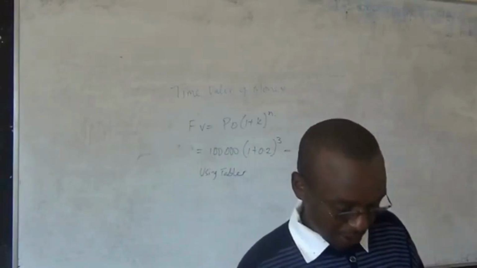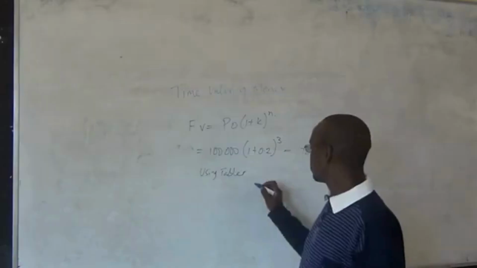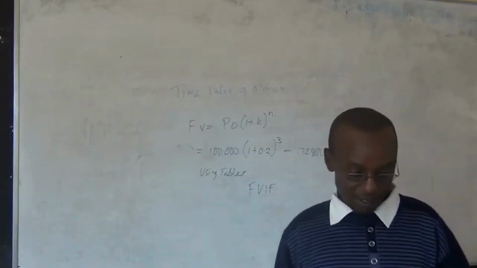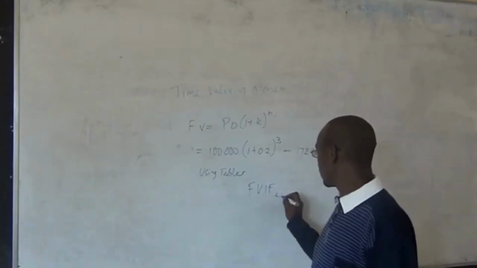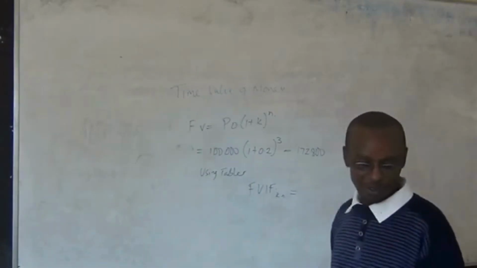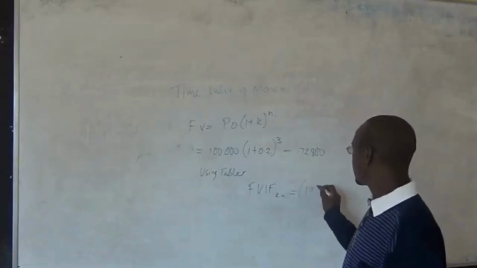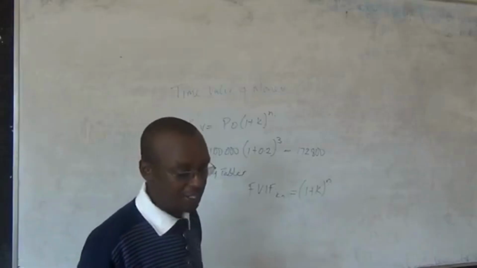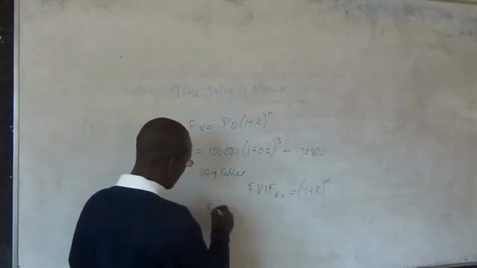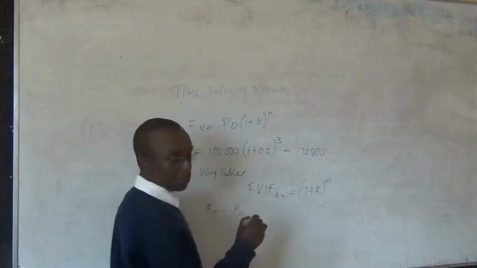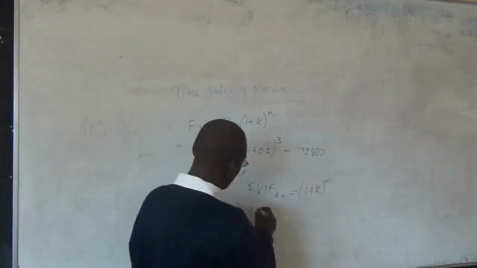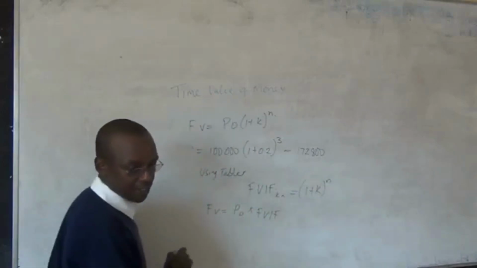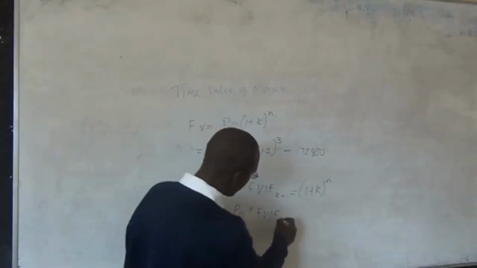So when you want to get the future value interest factor, which has this and this, it is equal to (1 plus k) power n. We can say future value is equal to principal times FVIF, like that.